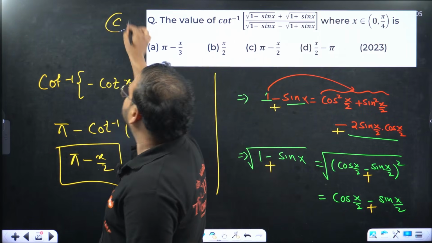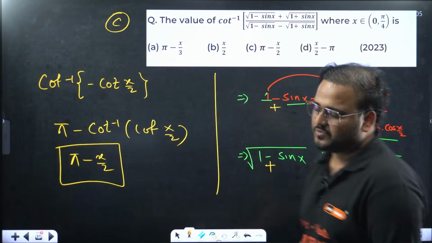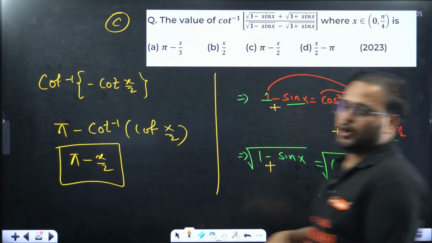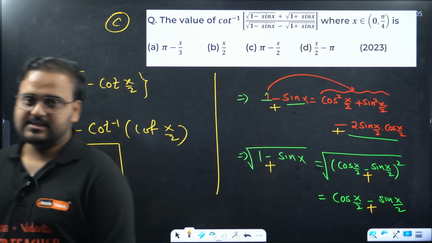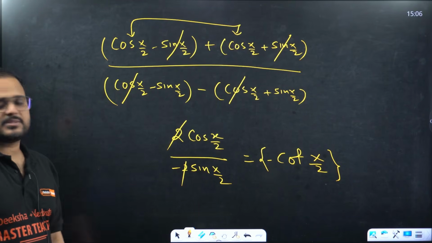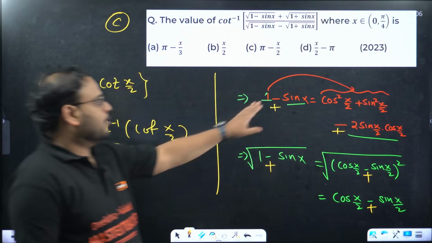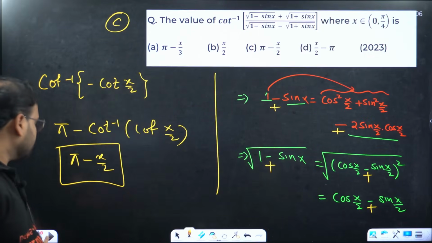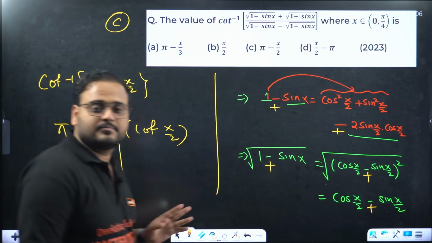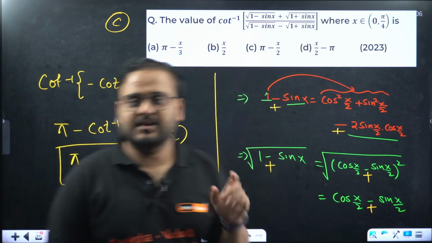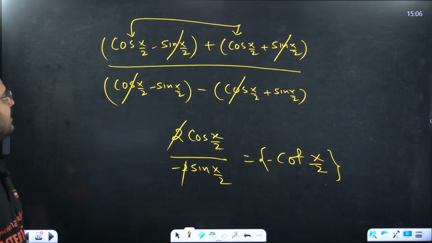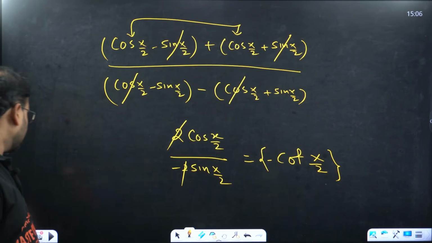Good question. Again, you have to remember something here also. Whenever you're getting 1 plus sin x or 1 minus sin x, remember the form, it is always cos x by 2 and sin x by 2 with a plus minus sign. Even if you do from scratch, 5 steps. But if you remember some of the statements, 2 steps maximum. And yes, it can be solved within 20 to 30 seconds.